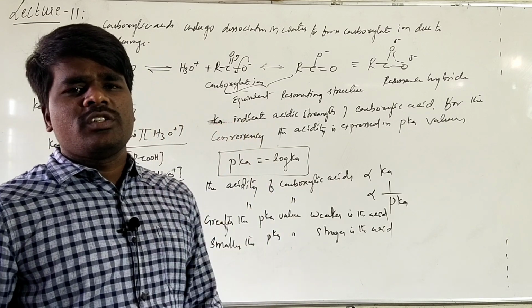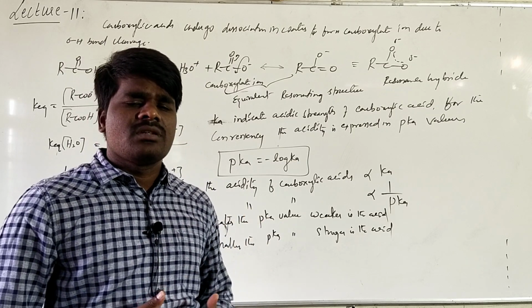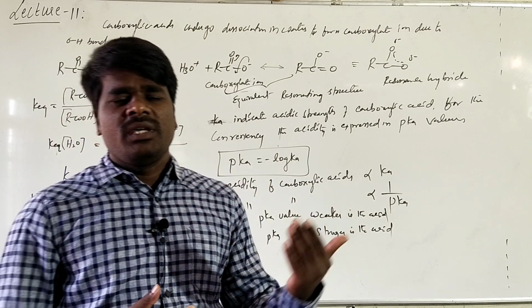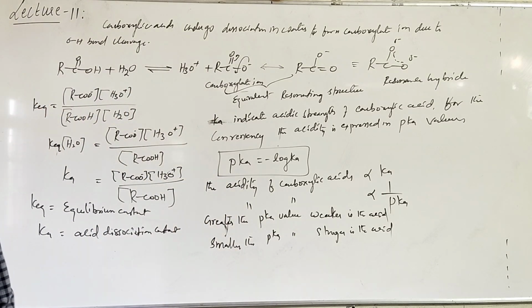Acids with a smaller pKa value are considered to be strong acids, and acids with a higher pKa value are generally considered as weak acids. We will see the criteria of it. Hope it is clear so far.